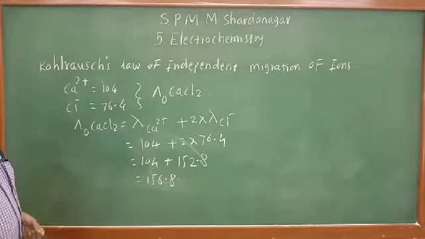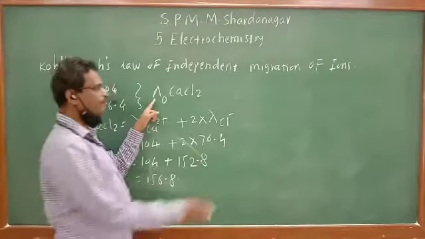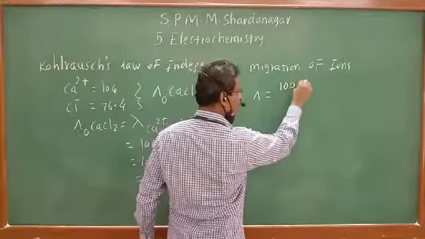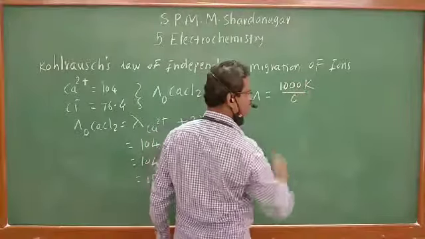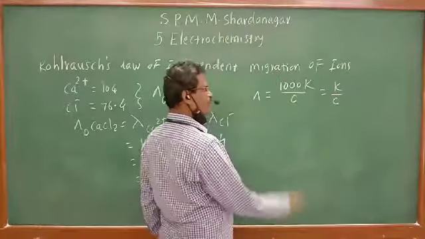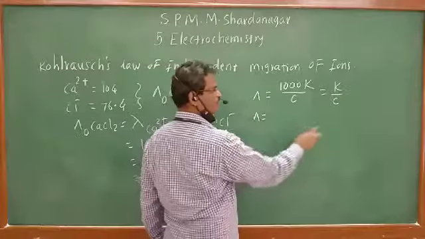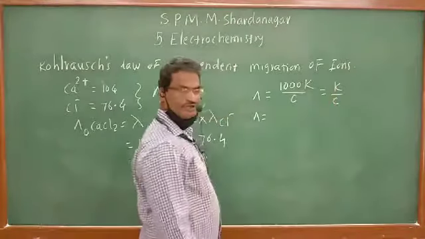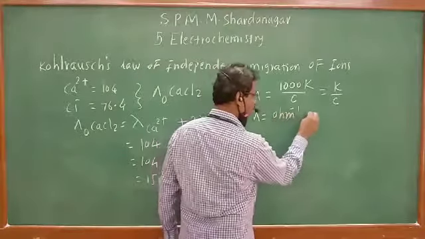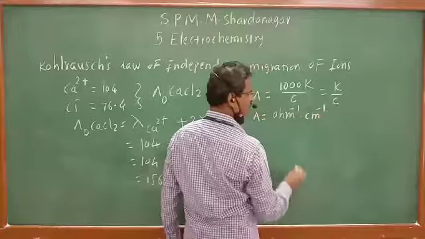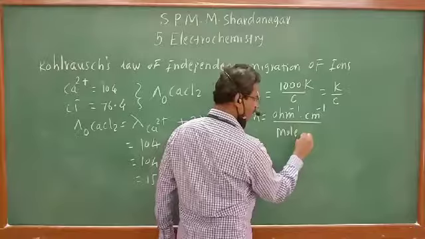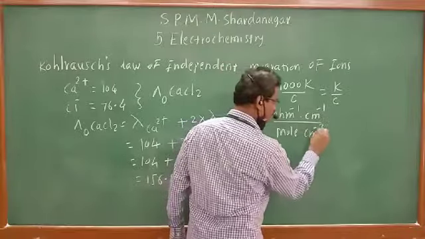See, what is the unit? What is the unit of molar conductivity? We have seen this. Molar conductivity will be equal to 1000 K upon C, or that is nothing but K upon C in order to find out the unit. So lambda is equal to, what is the unit of K? We have seen the unit of K is per ohm per centimeter divided by concentration, mole per centimeter cube.